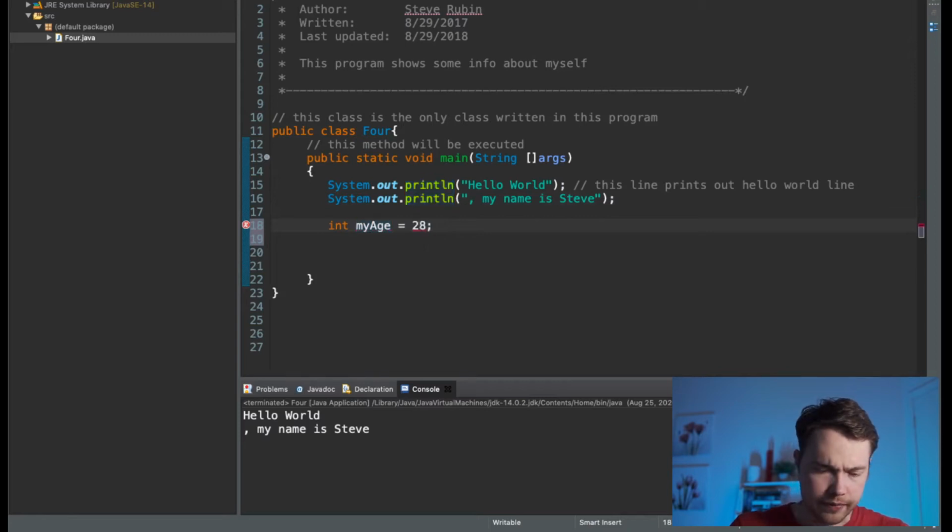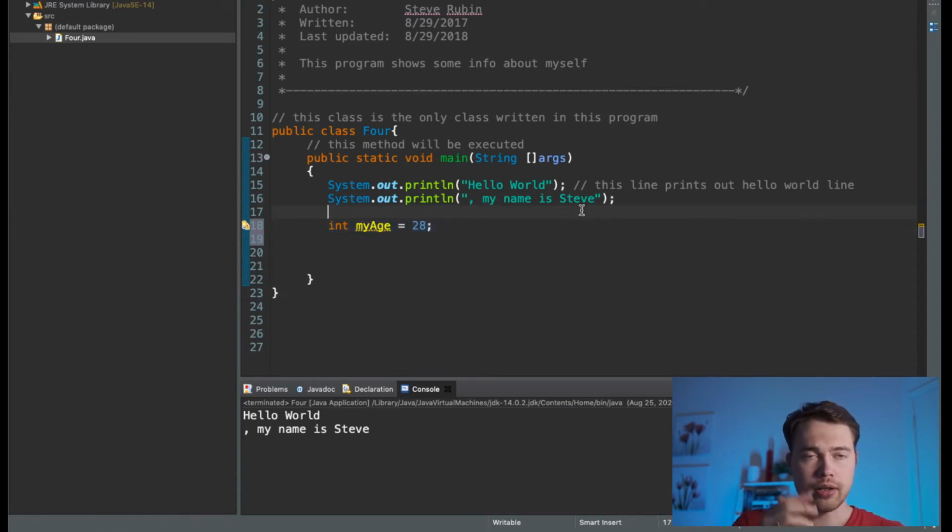Okay, this line, what does it do? It creates a variable, kind of similar to math, right? Like x, y, z, of type integer. So int stands for integer, okay? That basically says, hey, I'm creating a variable called my age. That variable is going to hold an integer, and the value of that variable is 28, right?